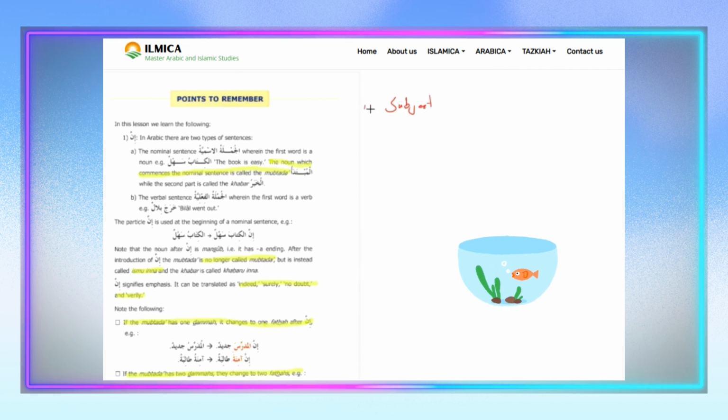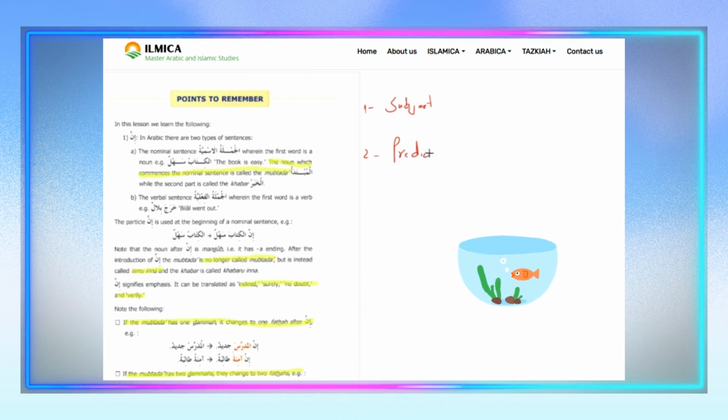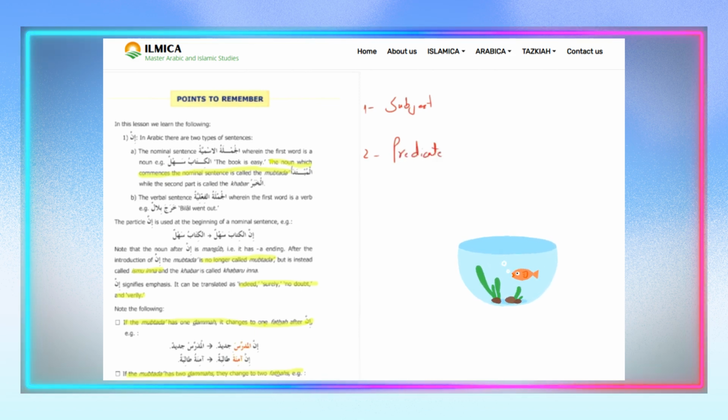Predicate. The first component is known as subject, and the second component is known as predicate. Yes, mashallah. But now you have to tell me the Arabic words for these two.